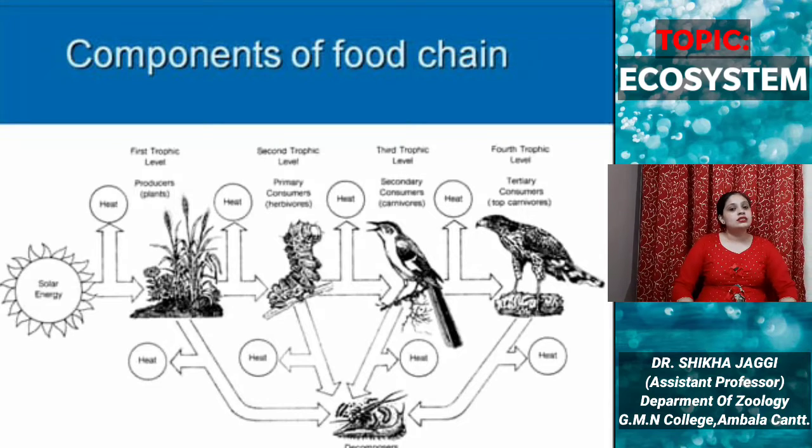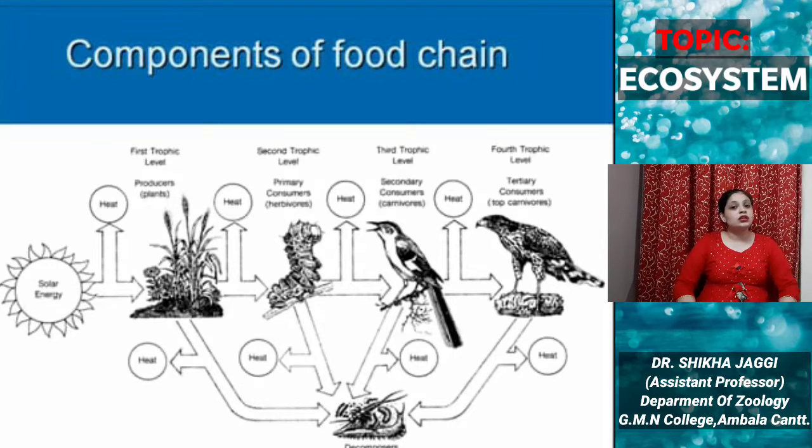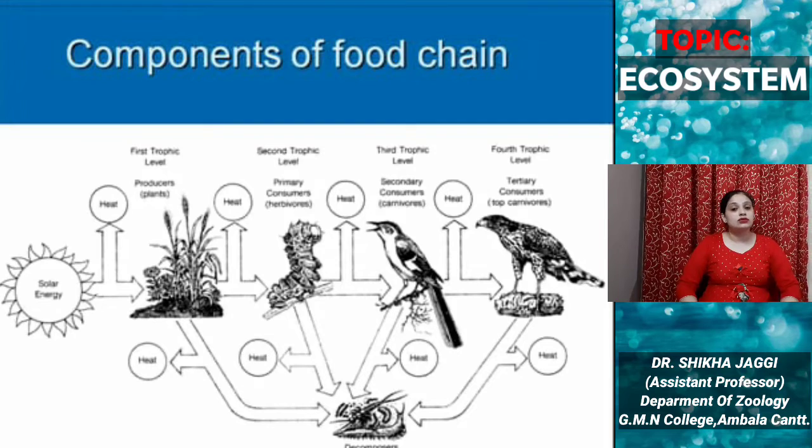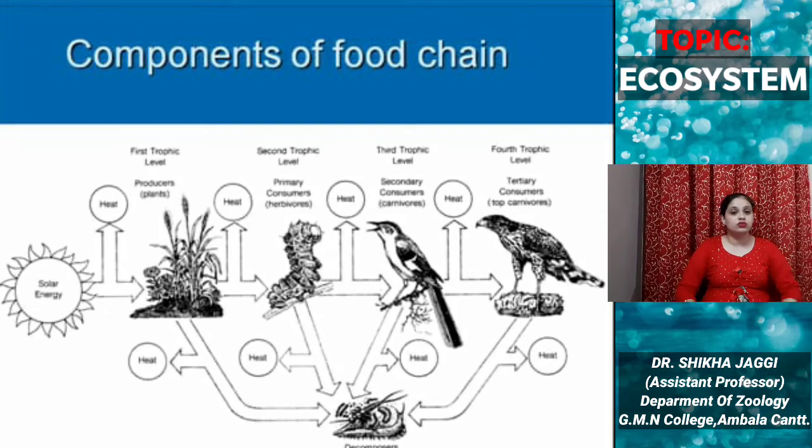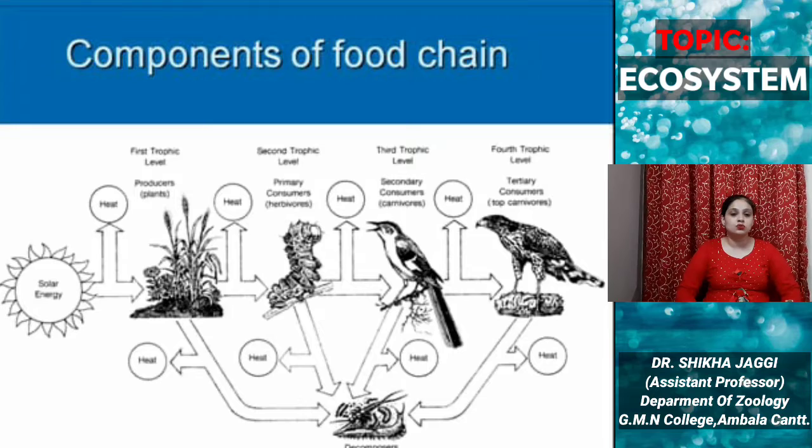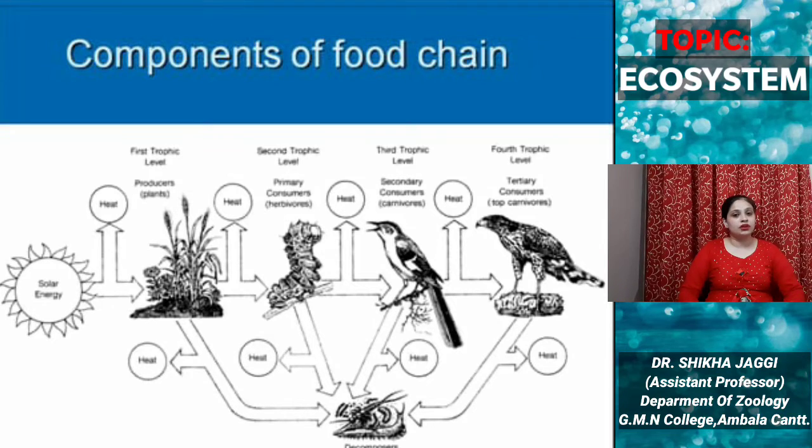This energy is again transferred to the second trophic level, where there are herbivores, or we can call them primary consumers, which feed upon the producers, and the energy that is transferred from producers to primary consumers is only 10%. Same is at the third trophic level.